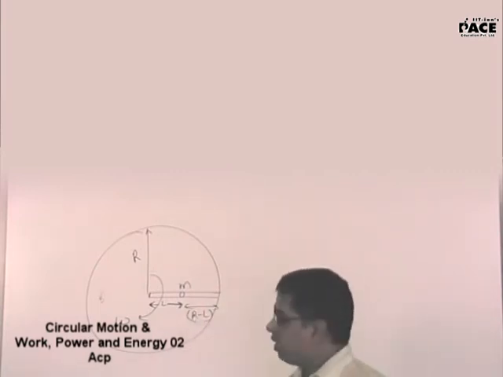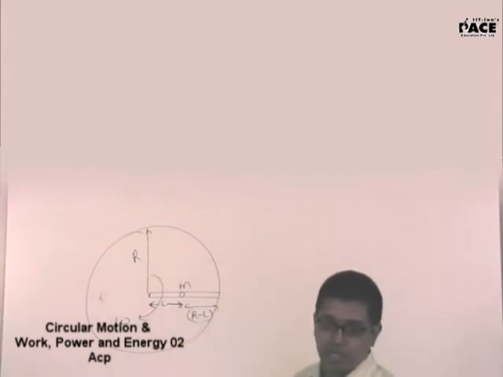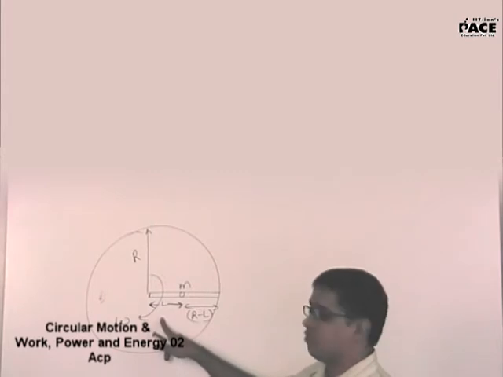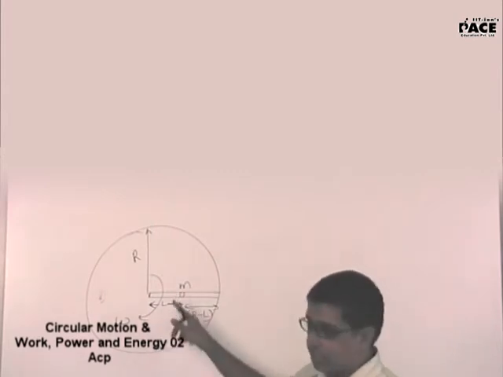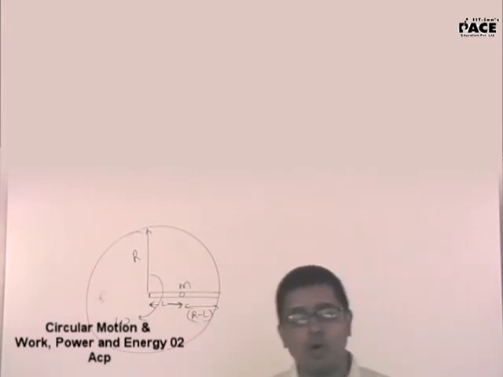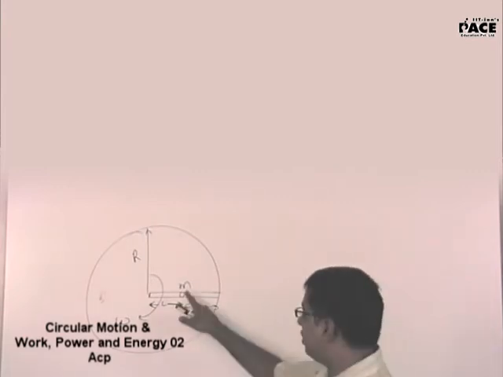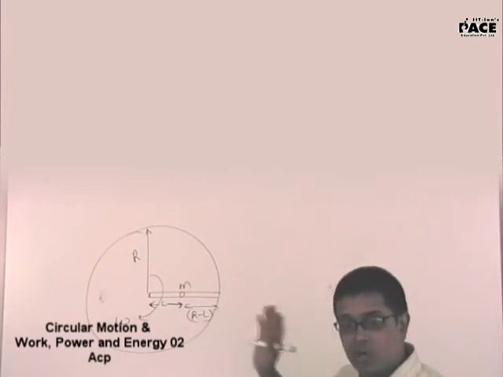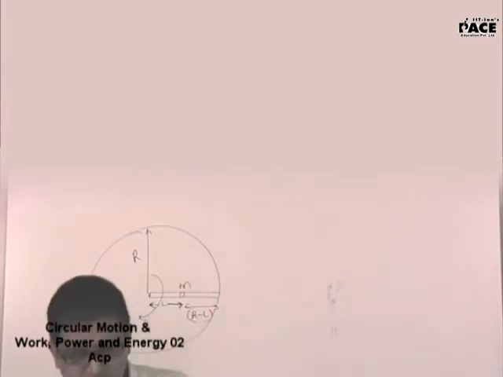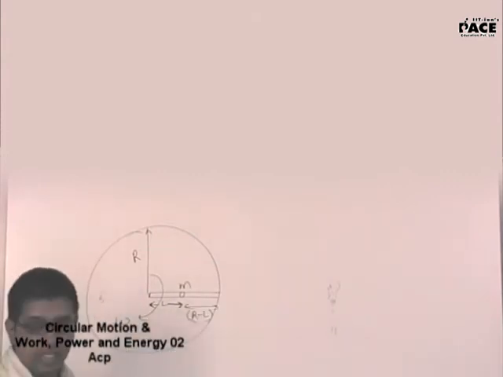If the table is rotating with a uniform angular velocity and this is a smooth groove, that means there is nothing to provide the centripetal force. There is no possibility in which the bead can be kept there. It will slide out. So how much time does it take for the small body to reach the other end, the rim of the turntable?